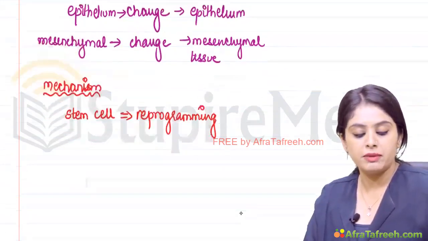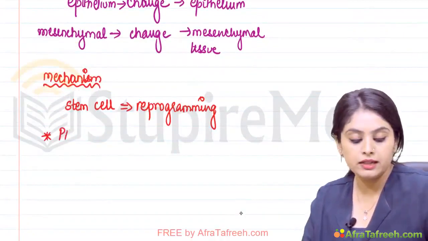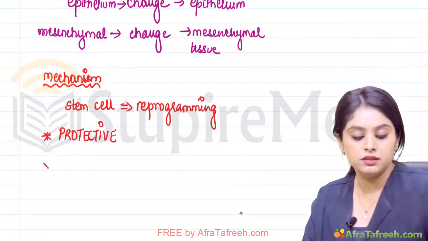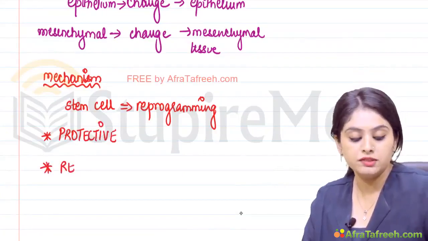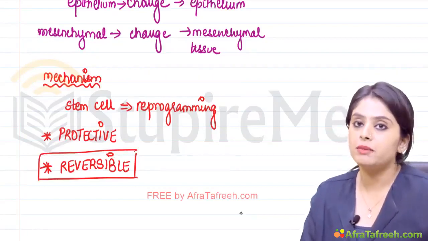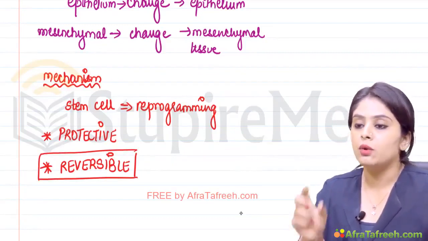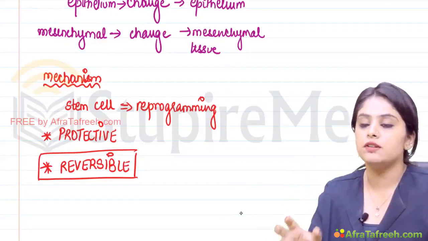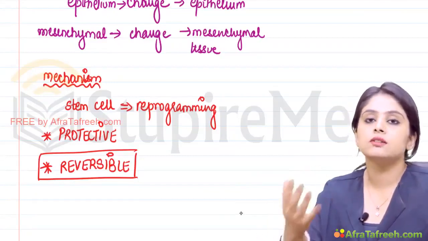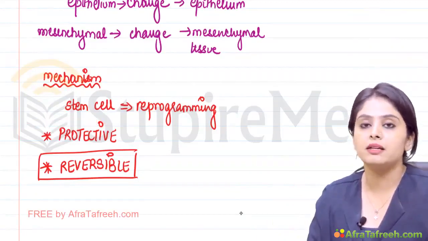Two important points about metaplasia you need to know. Metaplasia is actually a protective phenomenon. Second, the most important point: it is a reversible phenomenon. Students, please note this particular point of metaplasia catches the maximum questions. Whatever stimulus was causing this change, if we remove that stimulus, the entire change will get reversed. It is reversible. Most important point about metaplasia.